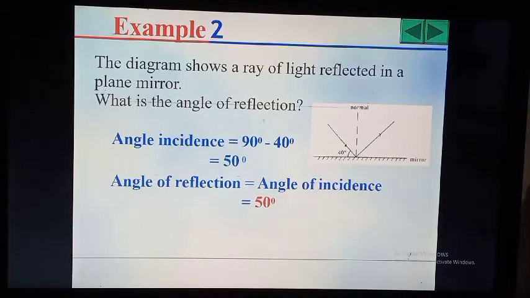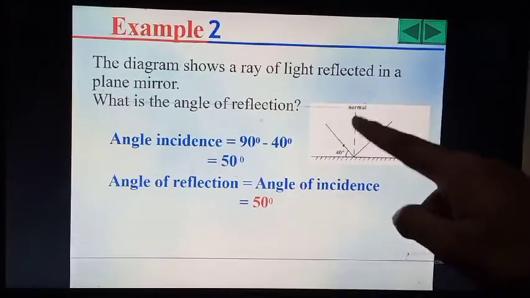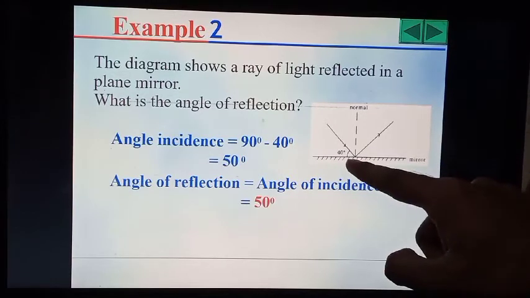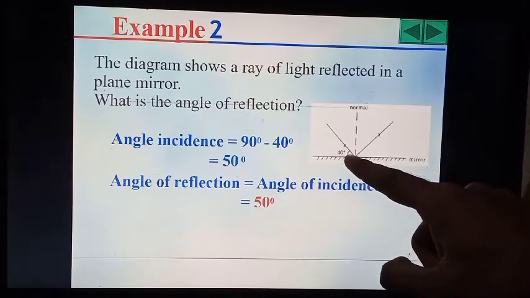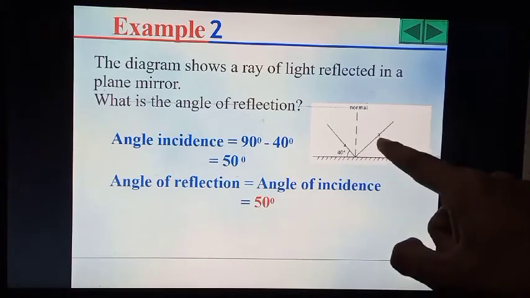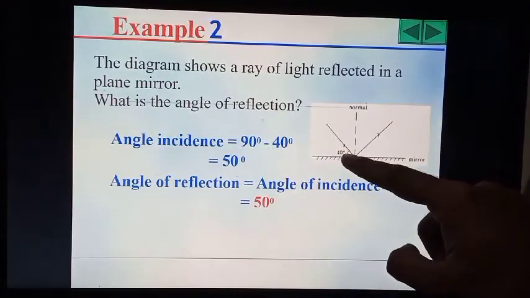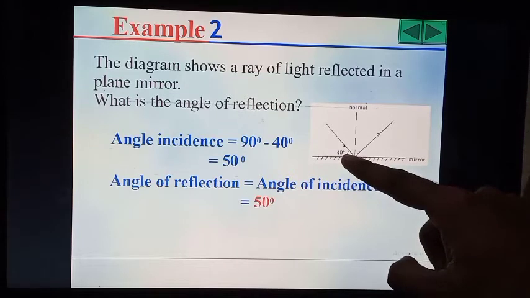Now, take an example. A diagram shows the ray of light reflected in a plane mirror. What is the angle of reflection? So, what we have to find? We have to find the angle of reflection. Here, the normal makes a 90-degree angle. We have to find the reflected angle. What is the angle of incidence? The angle of incidence is given as 40 degrees.